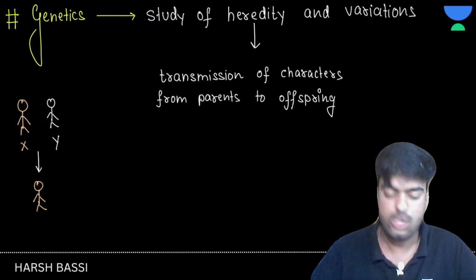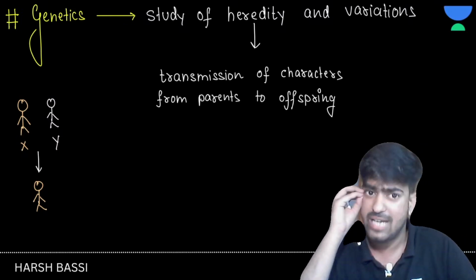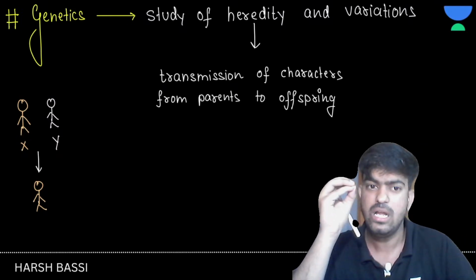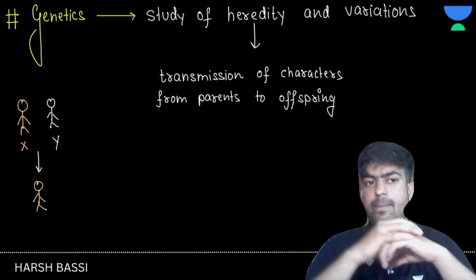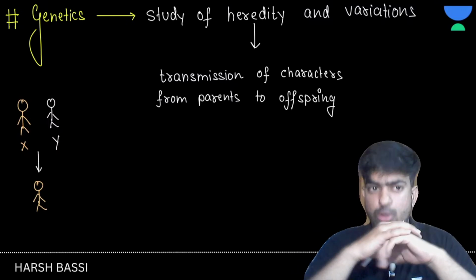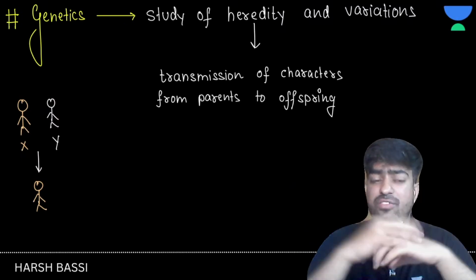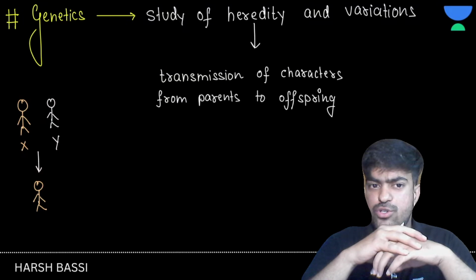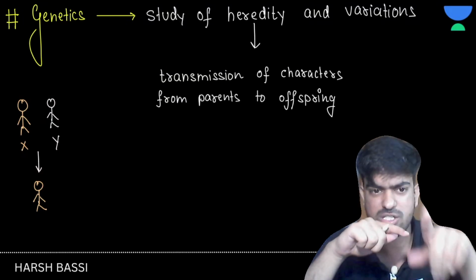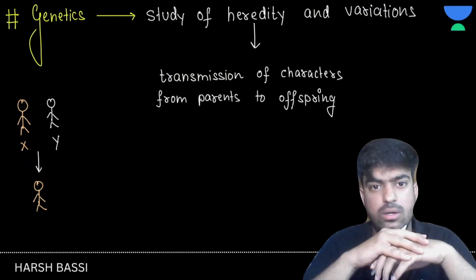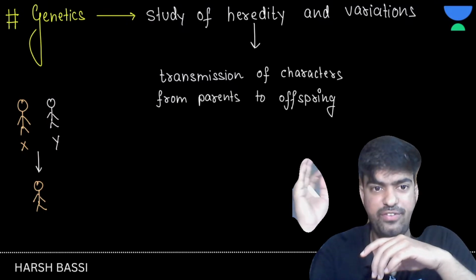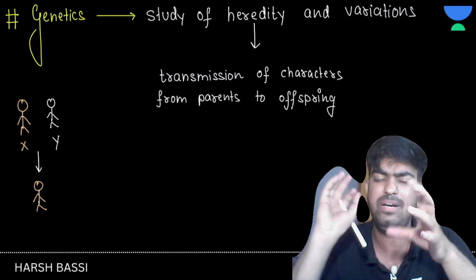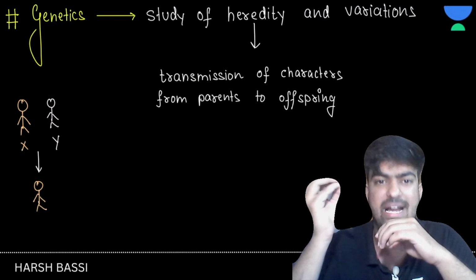Now, let's have the variations. This question can come in your mind: sir, you said that we get characters from our parents, but do we look the same? If me and my father sit together, will you be confused, like, is this Harsh sir or is this Harsh sir's father? No, my father looks somewhat different from me. We can easily identify.